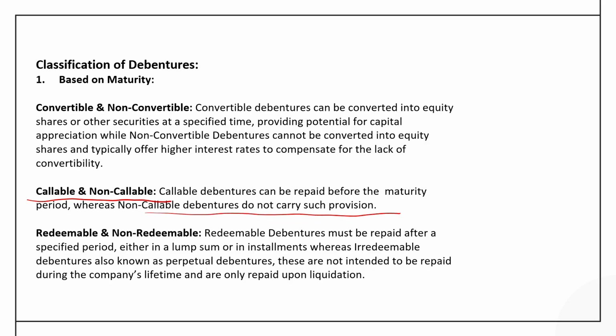Now the third category is called redeemable or non-redeemable debentures. A redeemable debenture must be paid, as the name suggests, after a specified period, either in a lump sum or in installments, whereas irredeemable debentures, also known as perpetual debentures, are not intended to be repaid during the company's lifetime, and they are paid only when the company is getting liquidated. So this was the classification of debentures on the basis of maturity period.